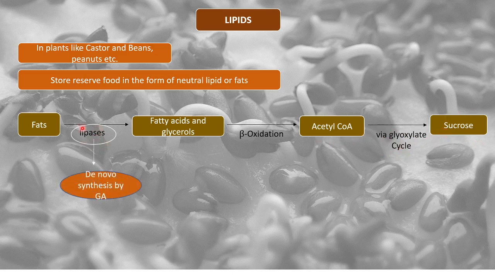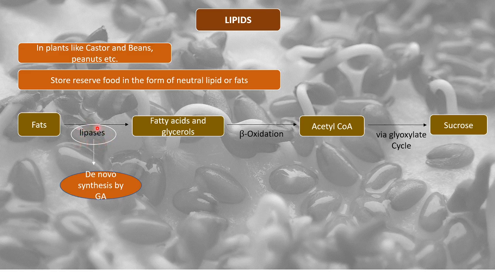Now this lipase is also synthesized de novo by the secretion of gibberellic acid. See, gibberellic acid is very important. This GA is not present in ungerminated seeds, but GA is present in seeds that are undergoing germination or that have to undergo germination. Only in such seeds GA is present, because this GA is activating the enzymes. Also we need to understand that these enzymes are hydrolytic enzymes.